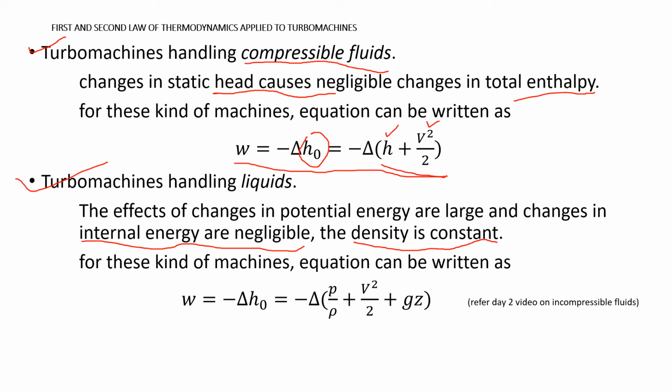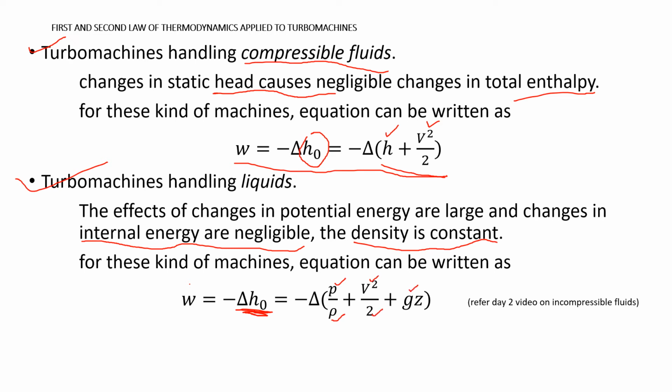So the expression for the work done, W is equal to minus delta H0. This expression for H0 slightly changes for turbo machines handling liquids. So what is this H0? H0 is P by rho plus V squared by 2 plus gz, and W is equal to minus delta of that.